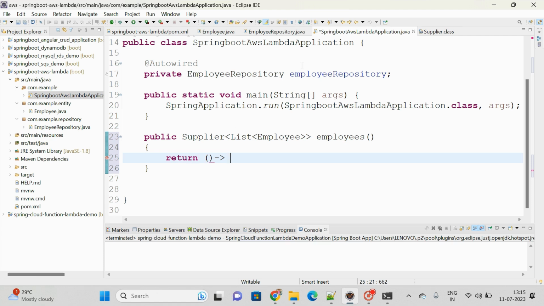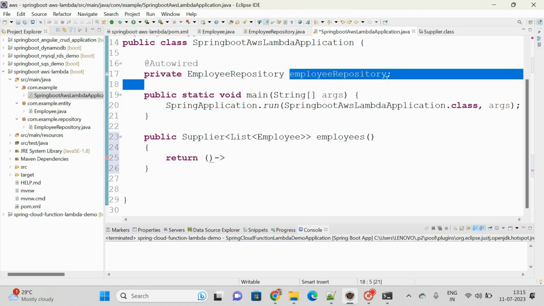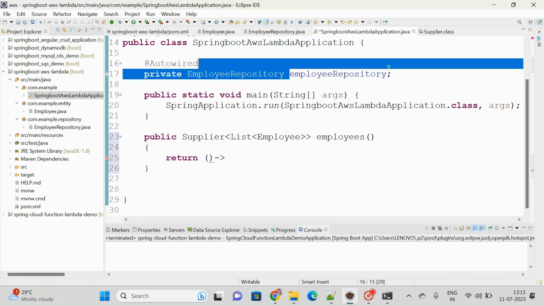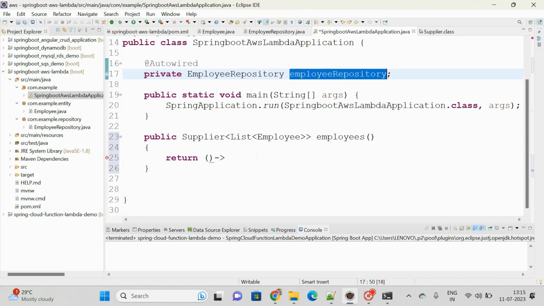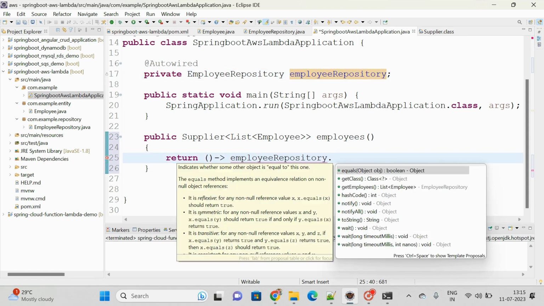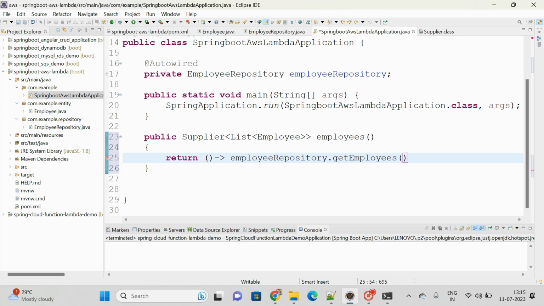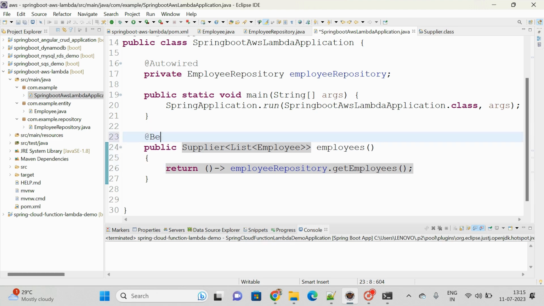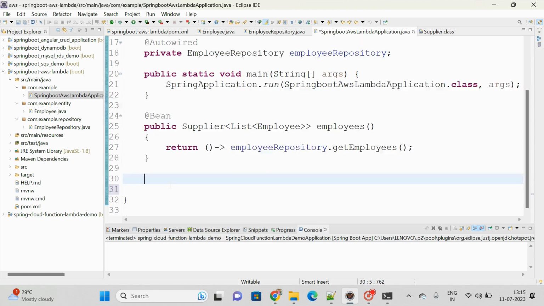So using this particular reference variable, employee repository, Control C, Control V, dot, which method you have to call, get employees. So when you are calling get employees, it will automatically give you the list of employees itself. That's it, right? Save it. This particular method must be annotated with @Bean. So one function is ready.